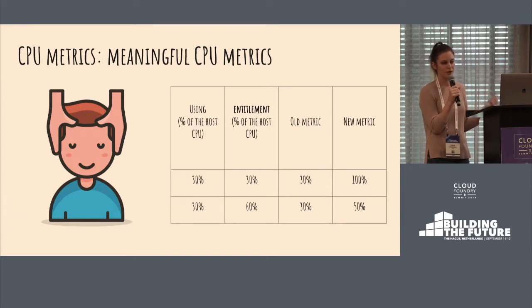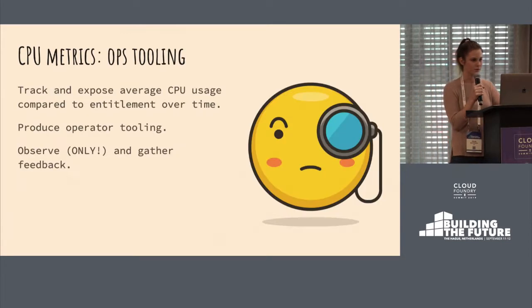If you're using 30 out of 60, then it will show you 50%, because for us, we think that it's a big difference if you're using all of the resources that you're paying for, or the resources are just being idle all of the time and you're just paying for nothing.